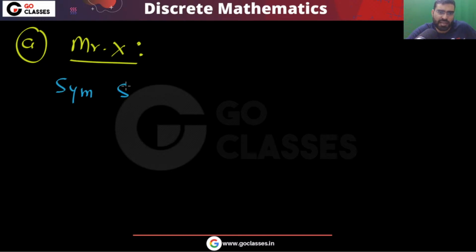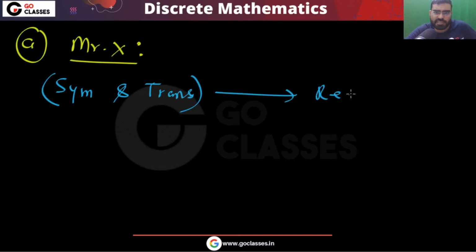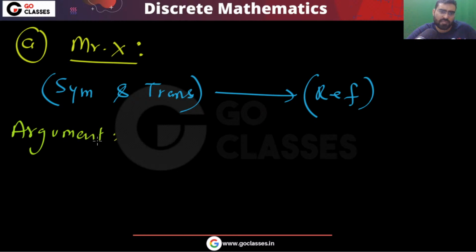You can notice the part A. There is a Mr. X. What this Mr. X is saying is that if you have symmetric and transitive, then from this you can say that the relation will be reflexive. And the argument is this. What is the argument?